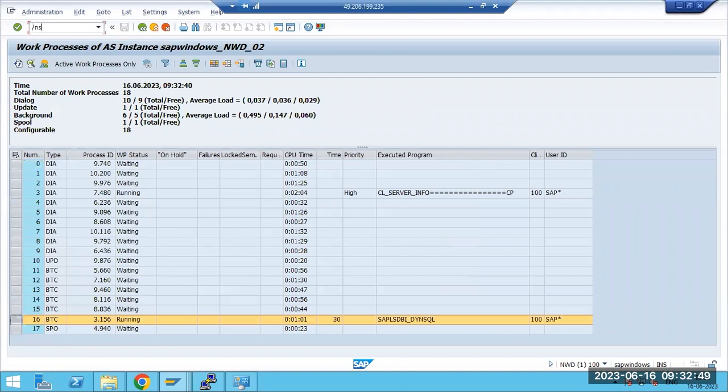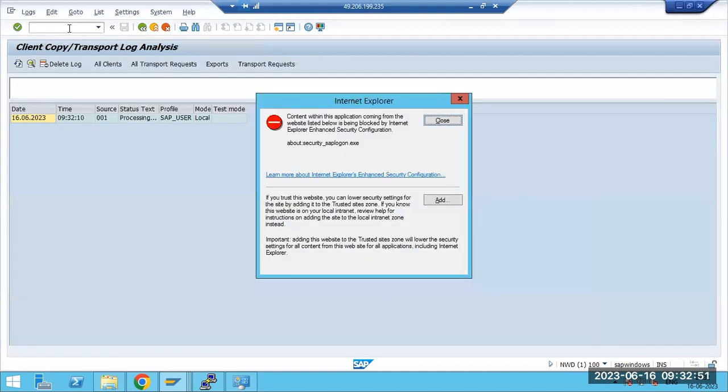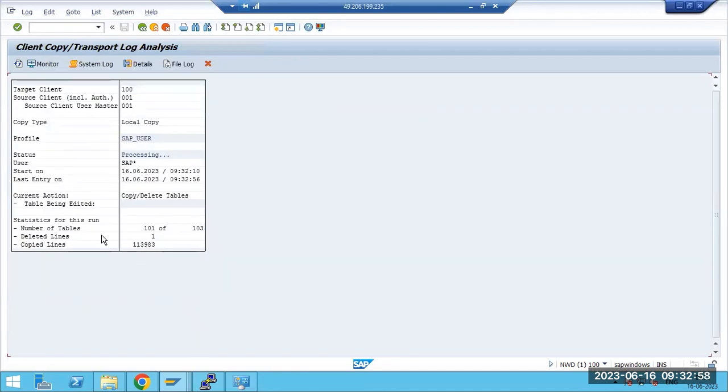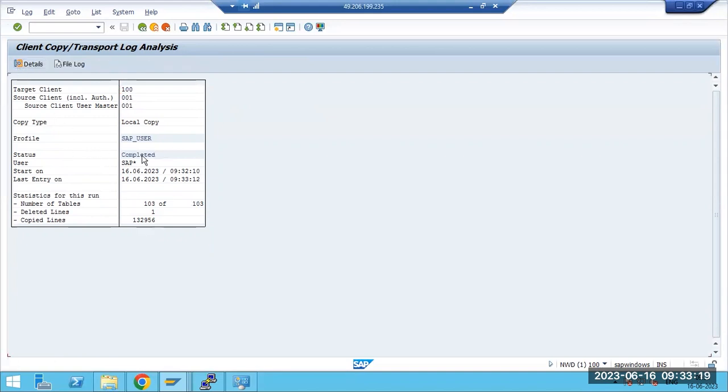If you go to SCC3 client copy logs, here you can see what exactly is happening with my client copy. Out of 103 tables, 101 tables are already copied. The source client is 001 and the target client is 100. The data is copying and we can monitor it here. I think it's completed. The data copy is completed.